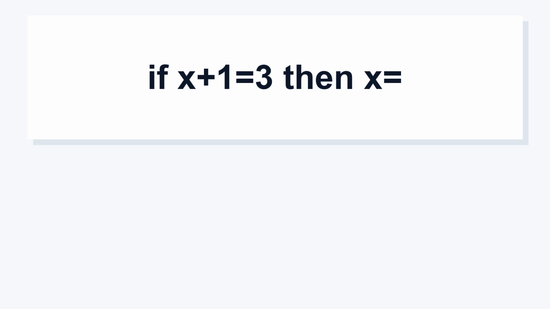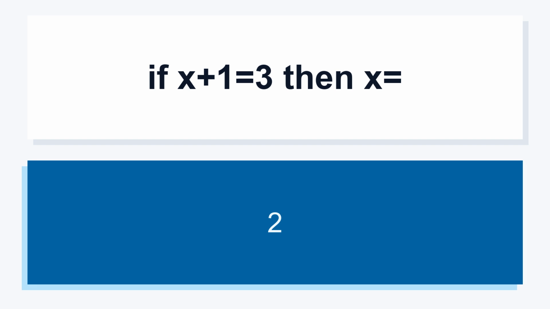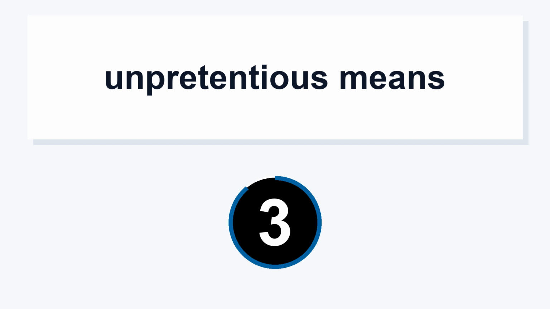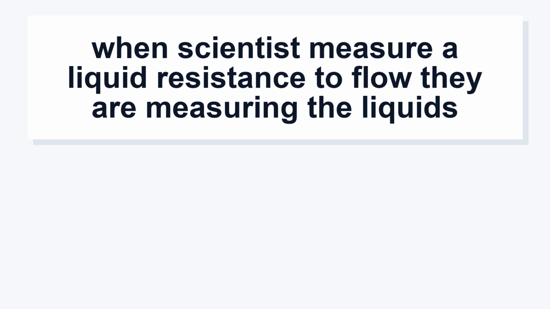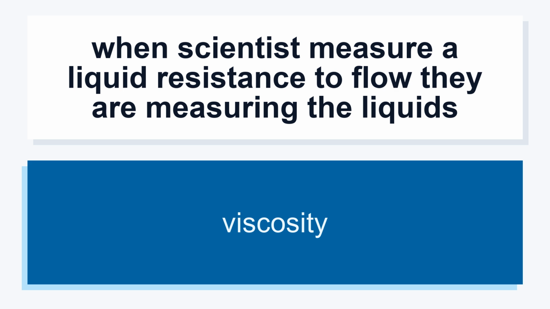If x plus 1 equals 3, then x equals 2. Unpretentious means simple. When scientists measure a liquid's resistance to flow, they are measuring the liquid's viscosity.